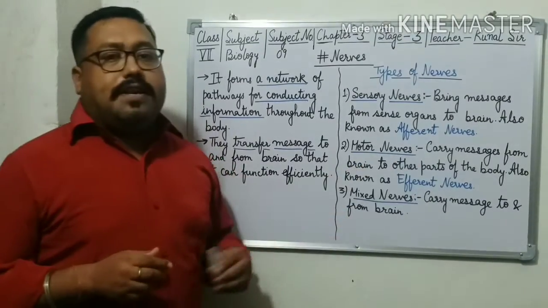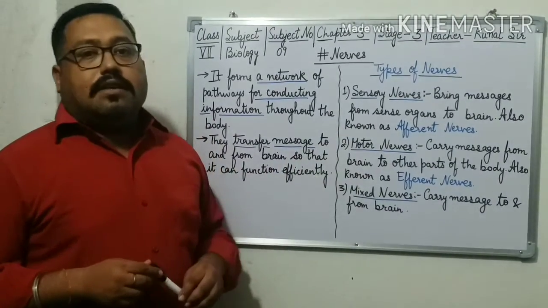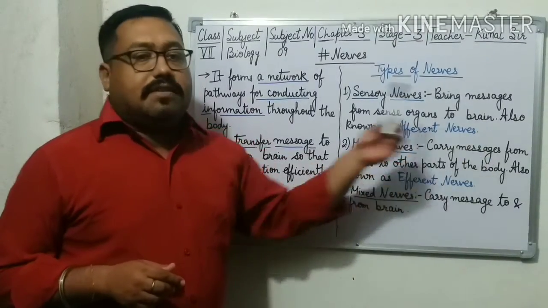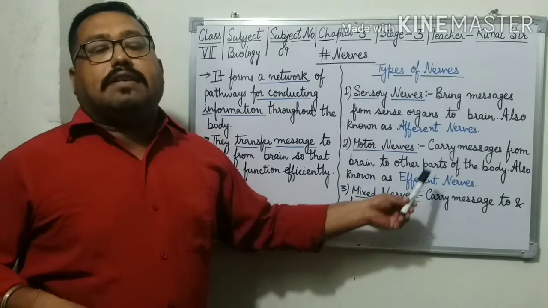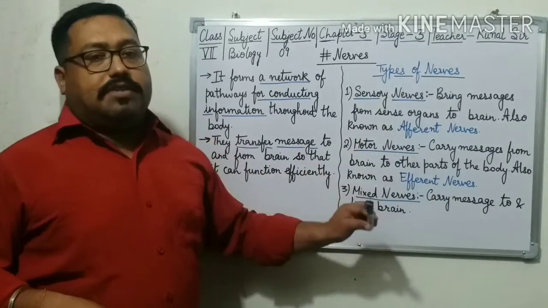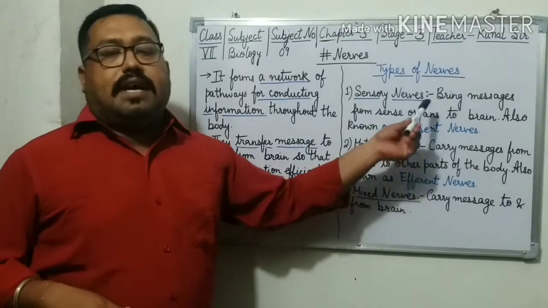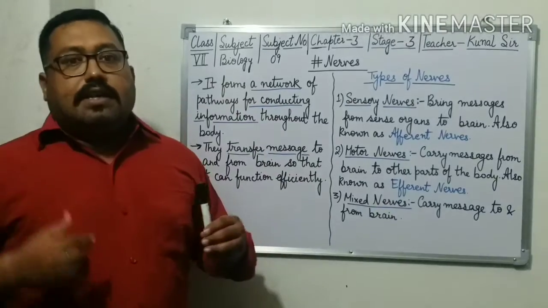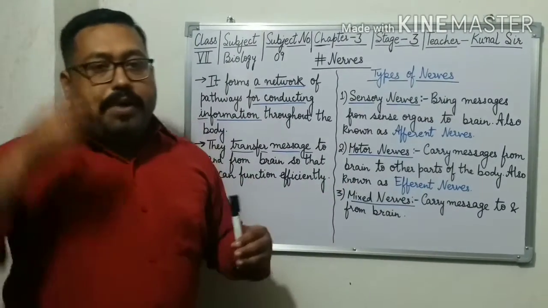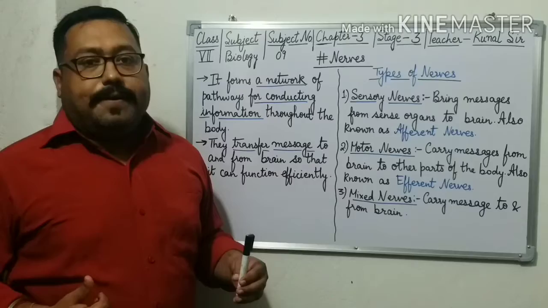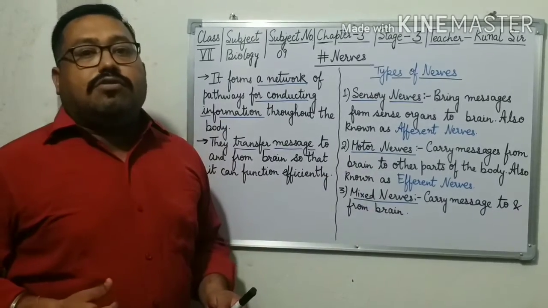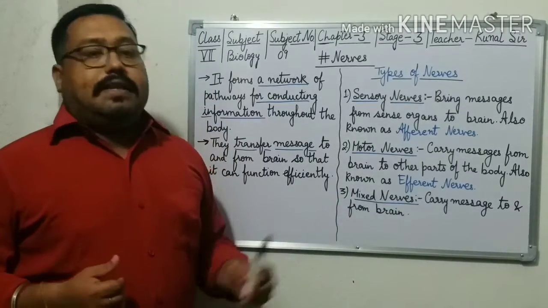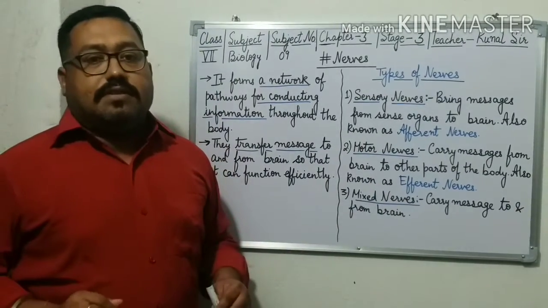The second type is motor nerves. Motor nerves carry messages from the brain to other parts of the body. It is just the opposite: here messages are taken from the sense organs to the brain, and motor nerves carry messages from the brain to the other parts of the body. Motor nerves are also known as efferent nerves.